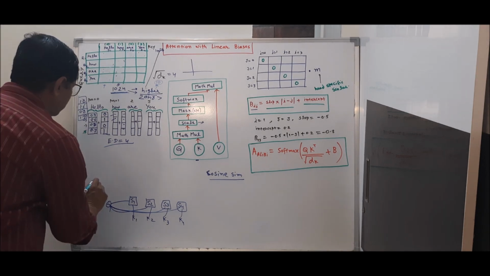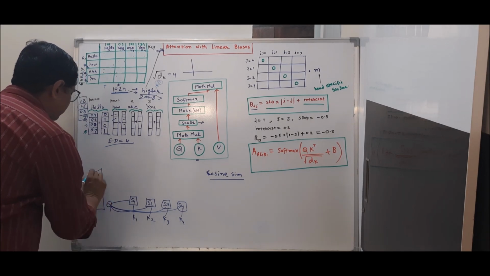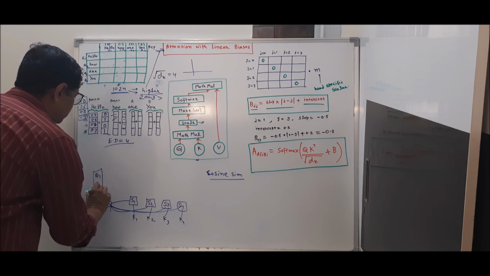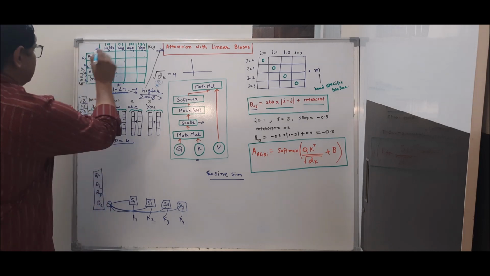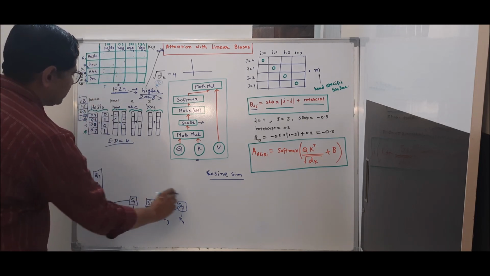So here also we have a vector of 4 words, Q1, Q2, Q3 and Q4, like discussed here.